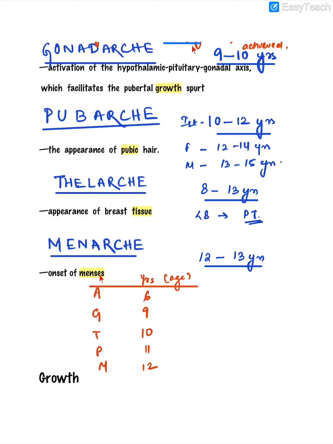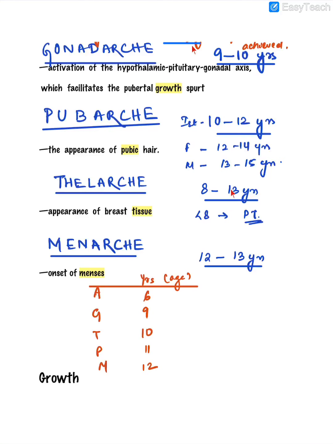Menarche is the onset of menses, which will begin around 12 to 13 years of life. So if the child has not attained menses by 14 years of life, you should suspect that the puberty is delayed. So if we want to have a simplified timeline, how do we remember when these changes are happening?